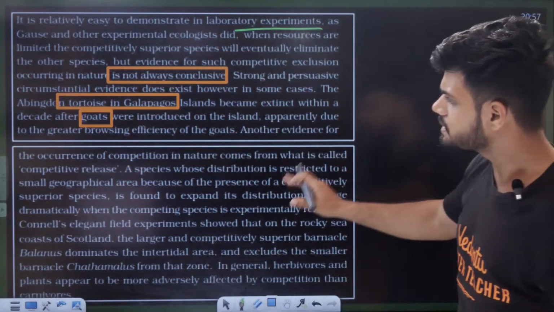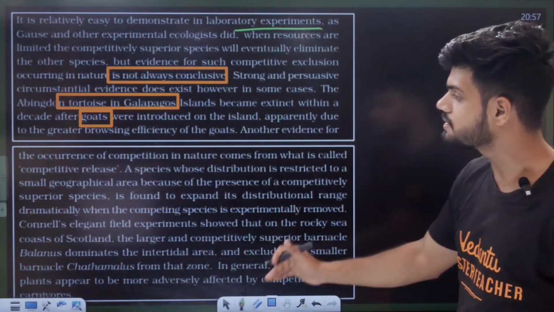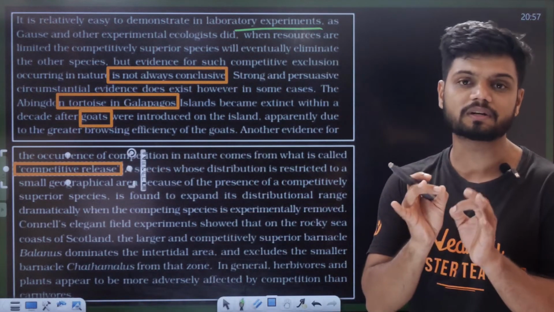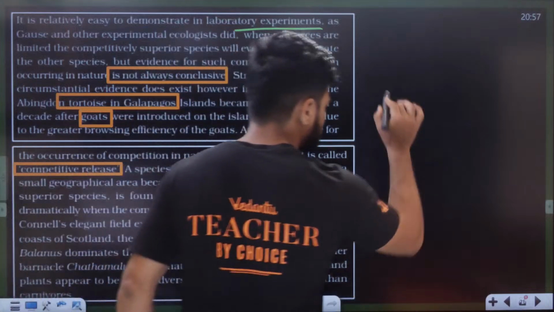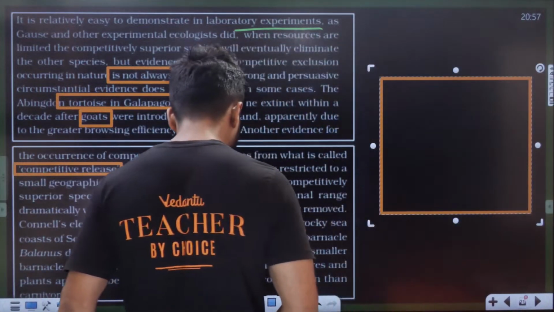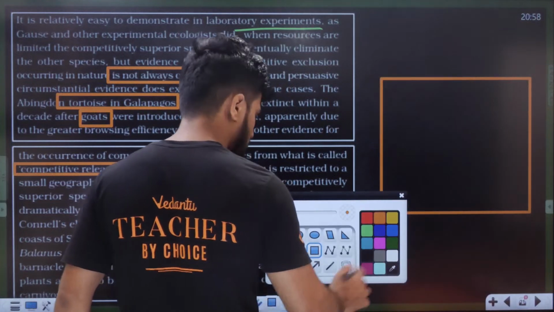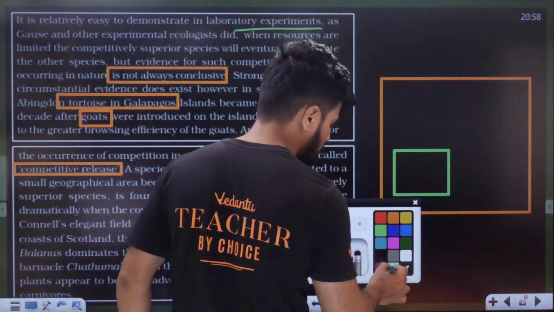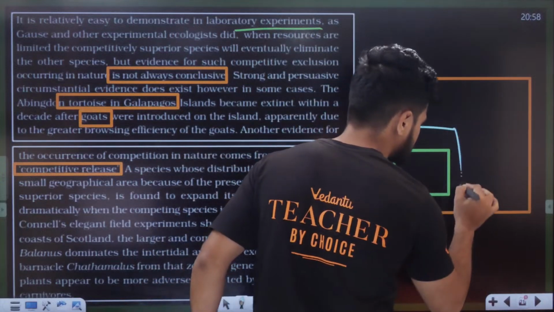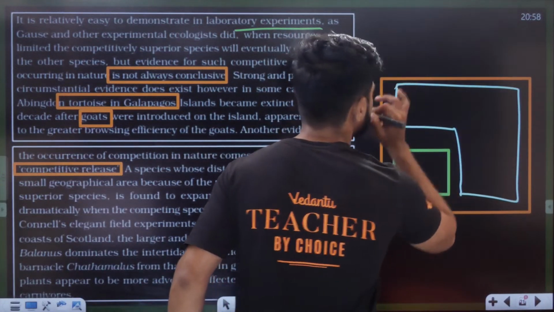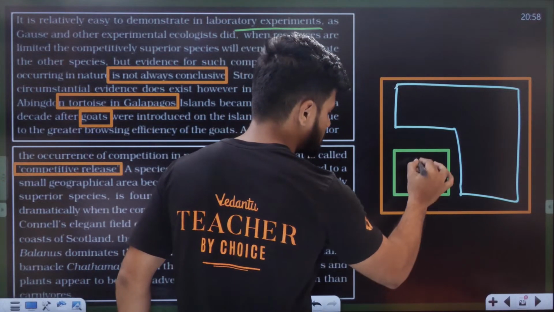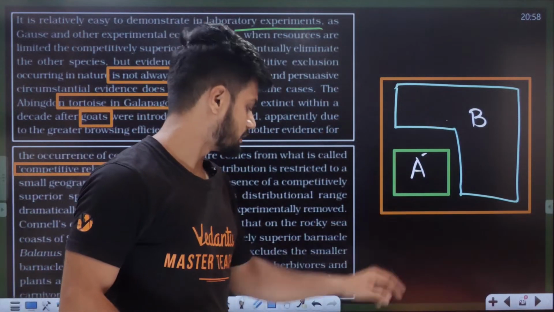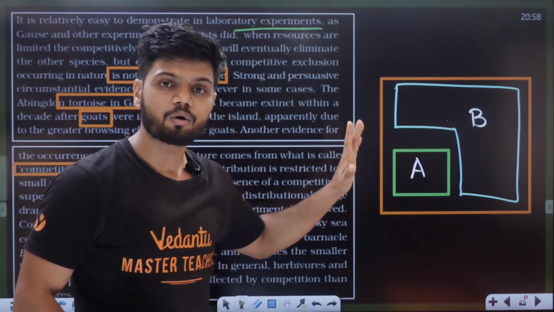Another evidence for the occurrence of competition in nature comes from what is called competitive release. Understand this, a very important concept. What is competitive release? For example, here is an area. Let's take one species here and one more species here. This is species A, this is species B. There are two different organisms here.